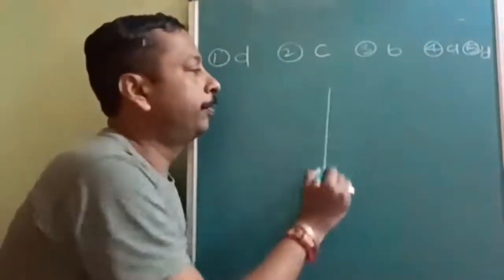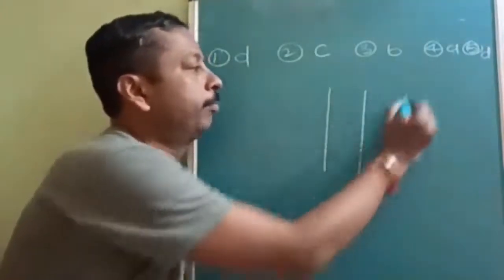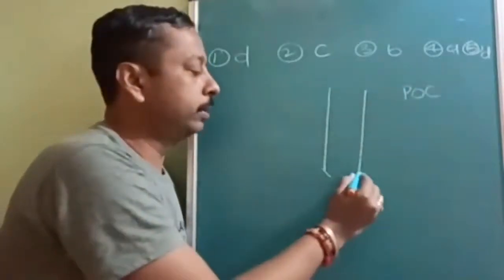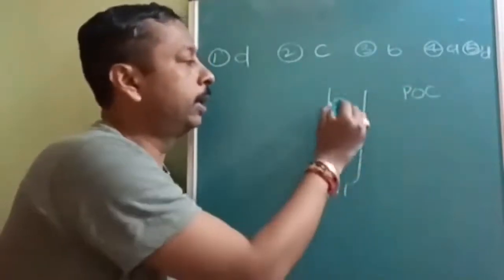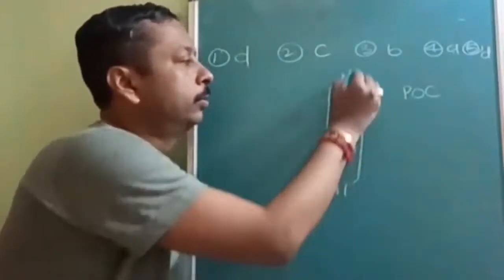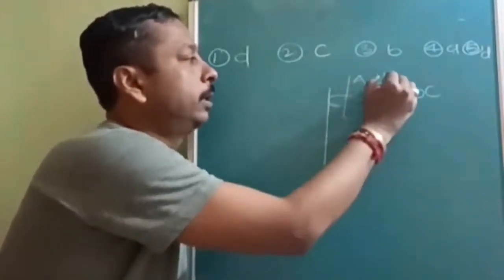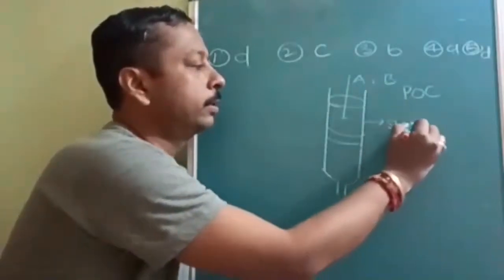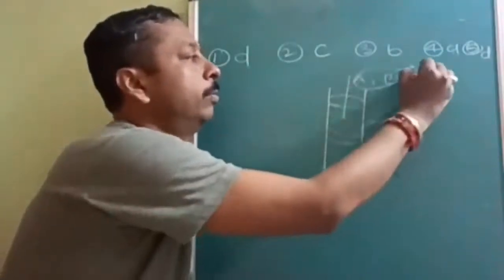See, in organic POC, purification of organic compounds, you will study adsorbent and adsorbate. So if two substances A and B are there, this is called the stationary phase, and these are called the mobile phase.